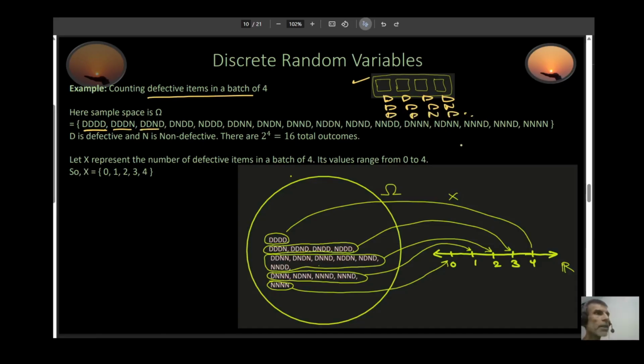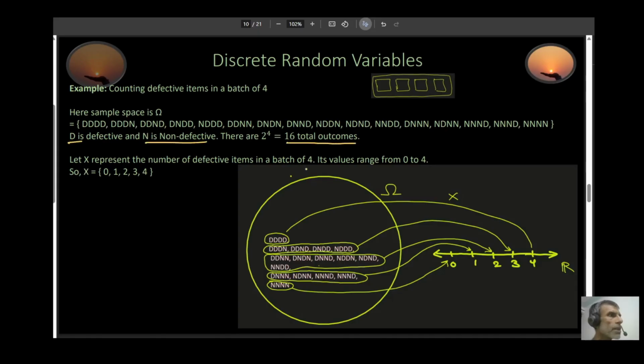In total, you're going to get 64 different outcomes. D refers to defective and N refers to non-defective. So in this case, your number of defectives can range from 0 to 4. For example, if you get DDDD, all 4 defective, then your X will take the value of 4. In other words, your X maps this DDDD to 4.